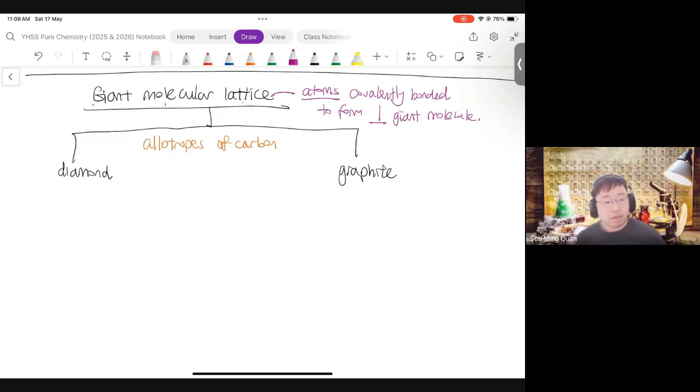So diamond, if you want a quick drawing, it looks like that, where each dot is one carbon atom, essentially. So this is a diamond structure. Of course it goes on and on and on, so please don't be mistaken. The idea is each carbon atom is bonded to 4 other carbon atoms.